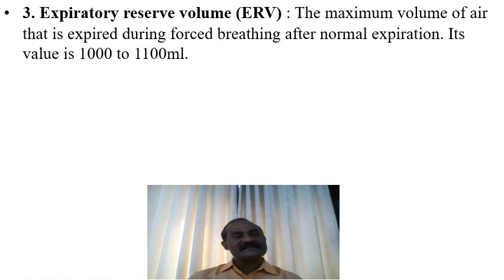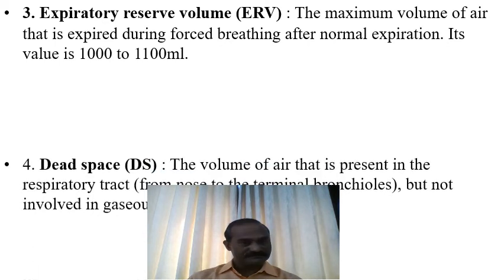Then the next concept is the expiratory reserve volume, ERV, the maximum volume of air that is expired during forced breathing after normal expiration. It has a volume of about 1000 to 1100 ml.